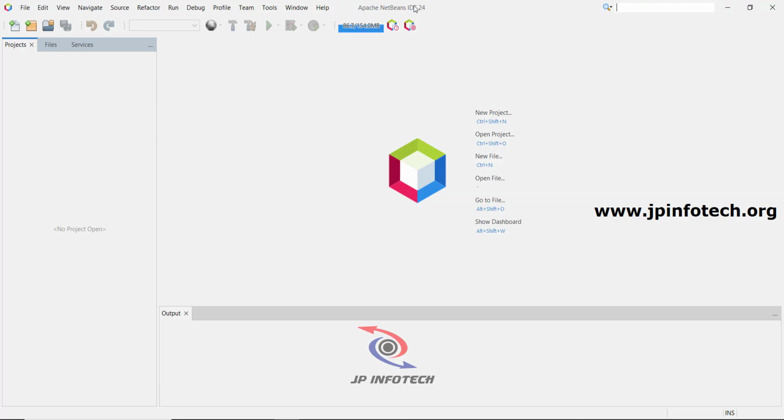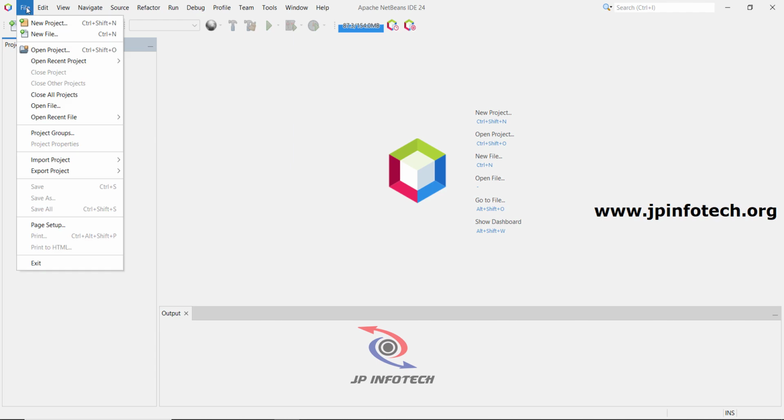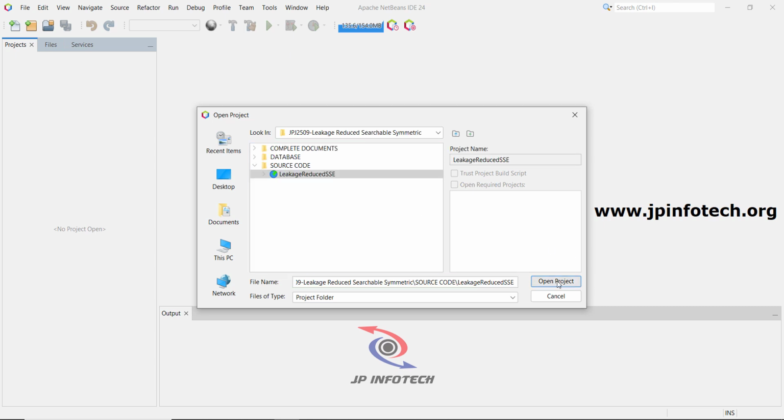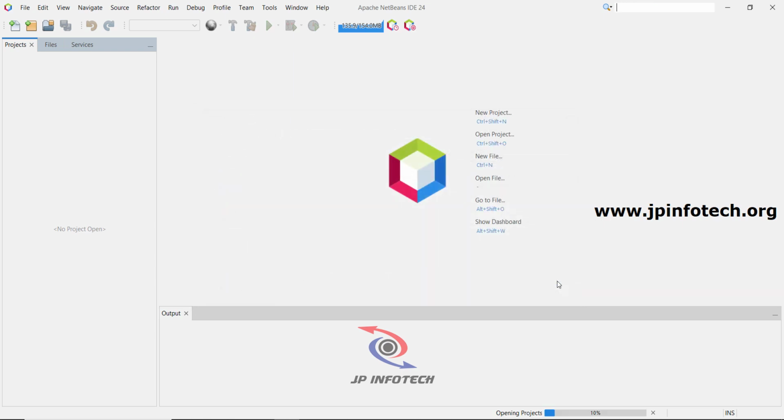Open Apache NetBeans IDE 24. First go to the file menu and click open project. Now go to the project source code folder. Inside the source code folder we have the Leakage Reduced SSE; select it and click open project. Now the project will be loaded into the NetBeans IDE. Kindly wait till it is completed. Here you can see the progress. Meanwhile, let us attach the database.